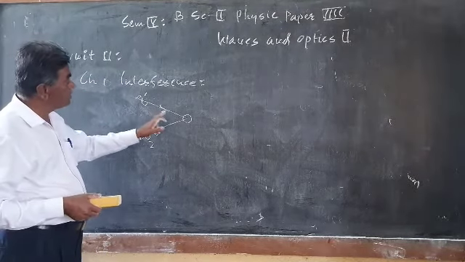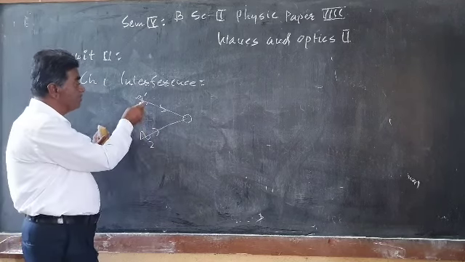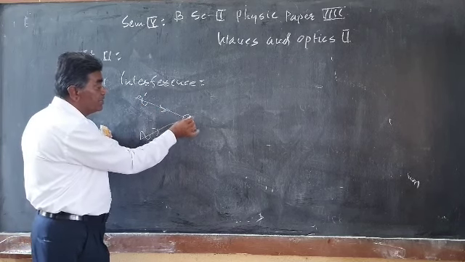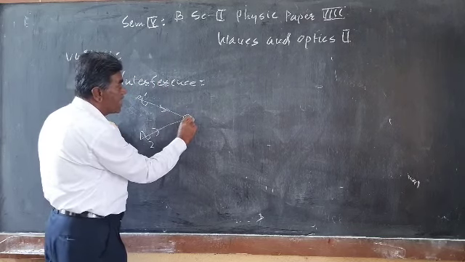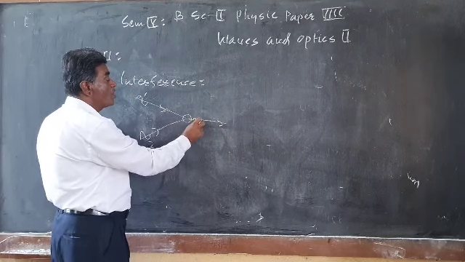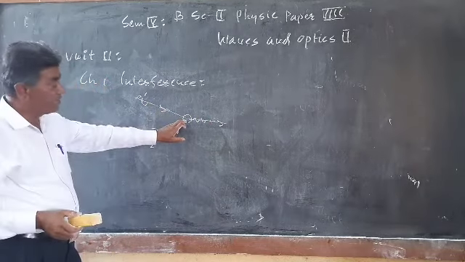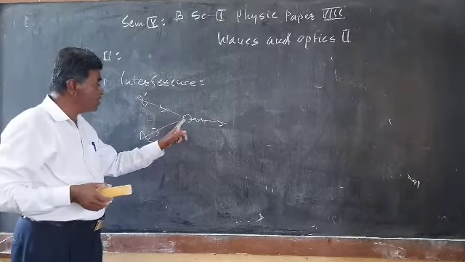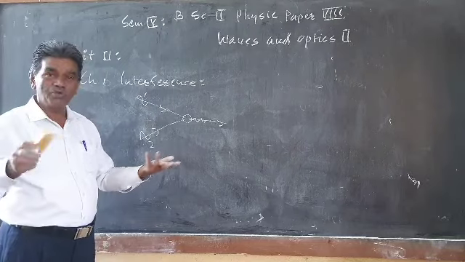So this ray can be regarded as a wave, and this can be regarded as a wave. When these two rays come at this point simultaneously, whatever happens here as a result is known as interference, and you get a new wave. It may be small or big, depending on how the waves arrive at this point. So interference is the phenomenon in which cancellation of the amplitude takes place or enhancement of the amplitude takes place. Both will happen here.